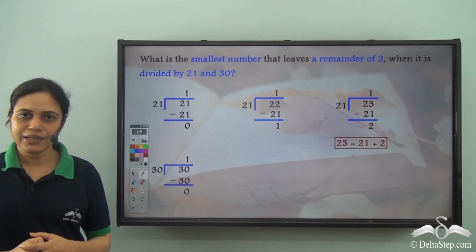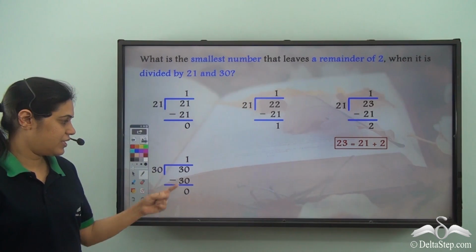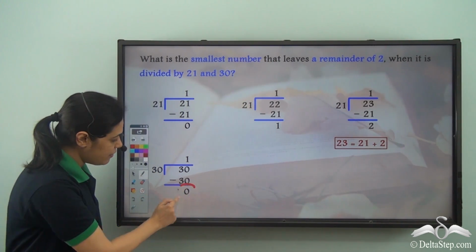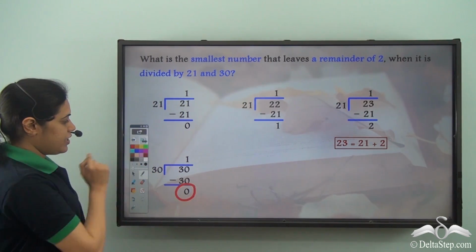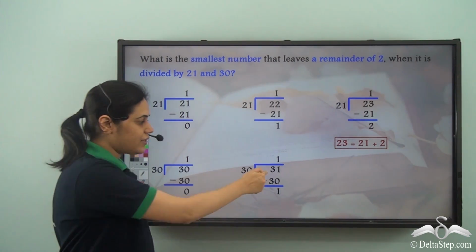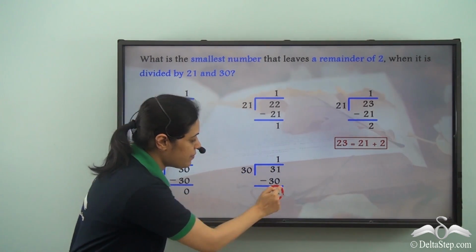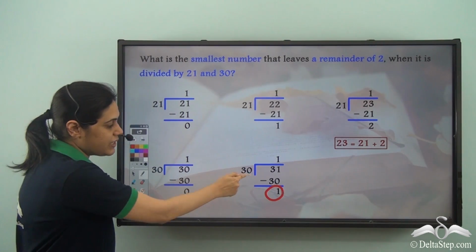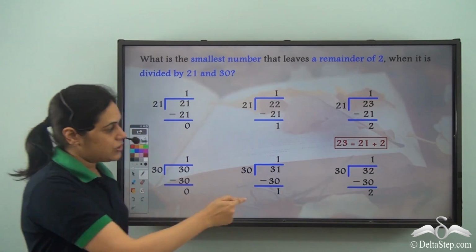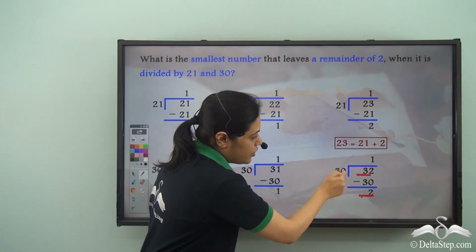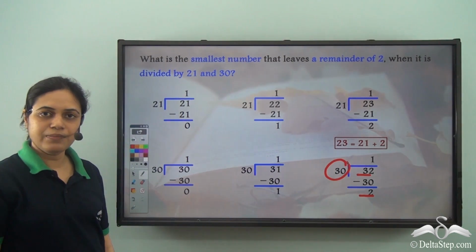Similarly with 30, 30 divided by 30 gives quotient 1 and remainder 0. If I add 1 to 30, I get 31, which leaves a remainder 1 when divided by 30. 32 leaves a remainder 2 when divided by 30.